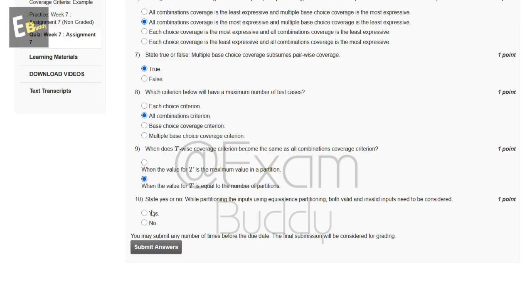Now the 10th question is, state yes or no: while partitioning the inputs using equivalence partitioning, both valid and invalid inputs need to be considered. Yes or no? So the answer to our 10th question is A, yes.